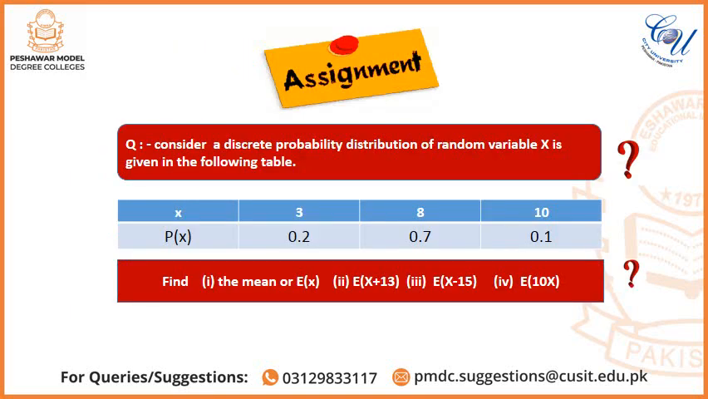Assignment: consider a discrete probability distribution of a random variable X given in the following table. X is a random variable having values 3, 8, 10 and their corresponding probabilities are 0.2, 0.7 and 0.1. Find number 1, the mean or E(X); number 2, E(X + 13); number 3, E(X - 15); number 4, E(10X).